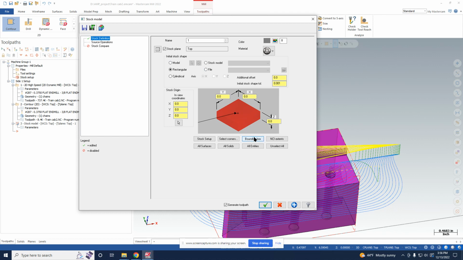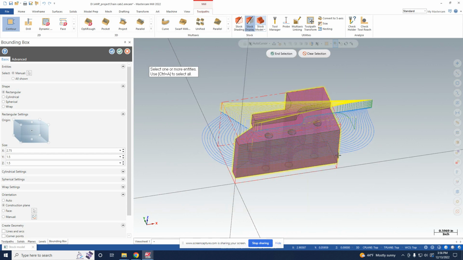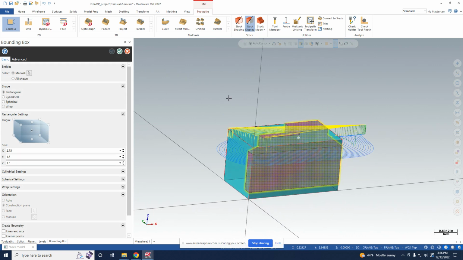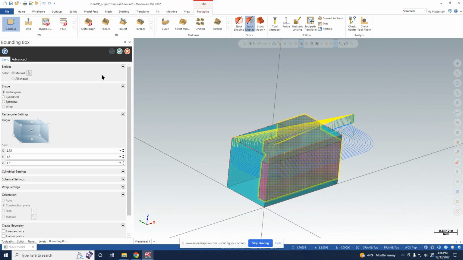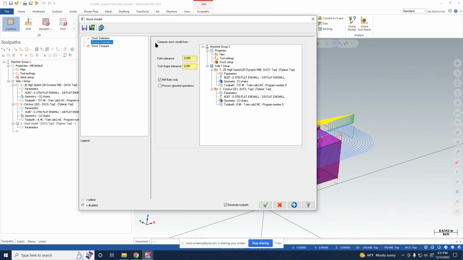So we can just actually just redefine it again. I guess this is one way to do it. So we're gonna go bounding box, just the same way we define the initial stock body. So check mark, and then we're gonna bring this over here, and so here we have it defined, and then we're gonna actually use source operations.